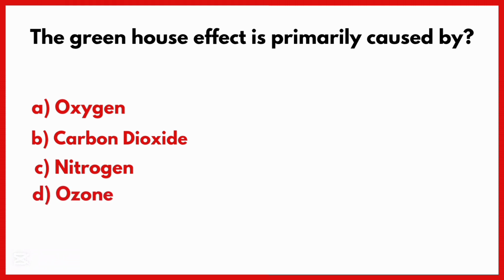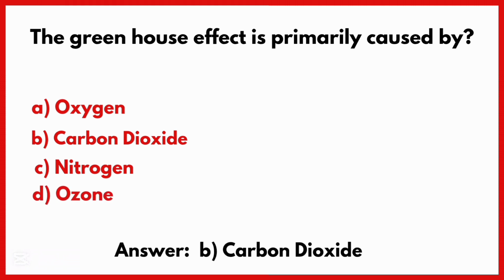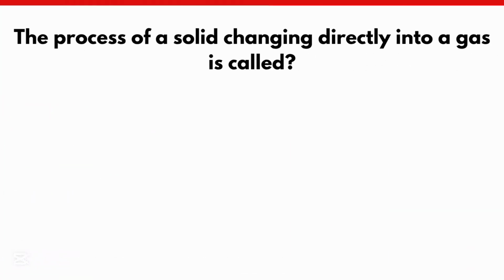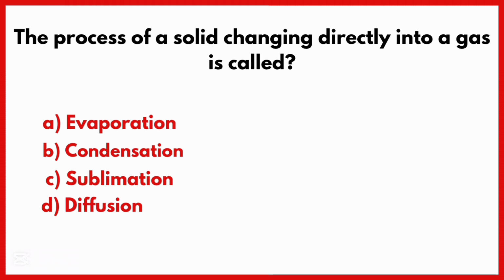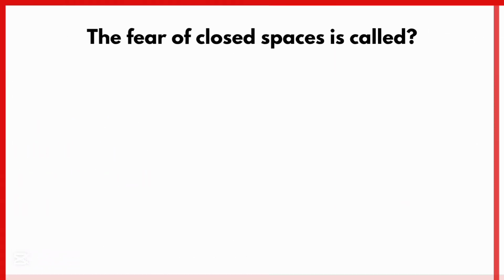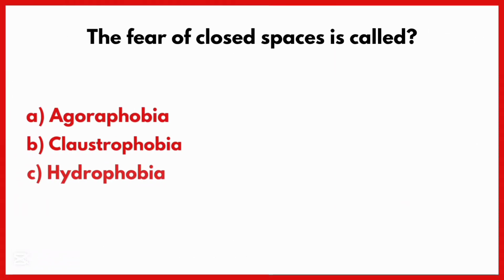Correct answer is option B. Carbon dioxide. The process of a solid changing directly into a gas is called. Correct answer is option C. Sublimation. The fear of closed space is called.